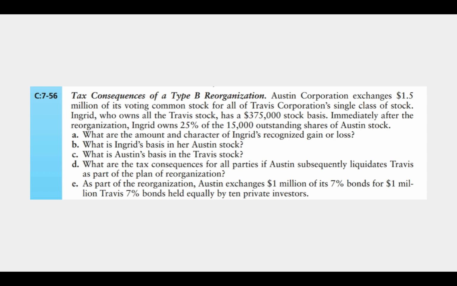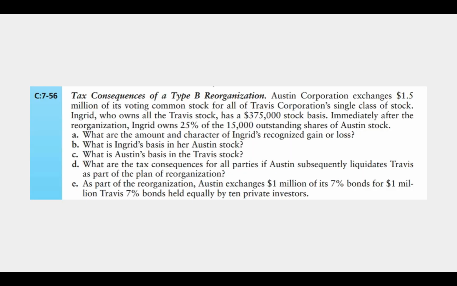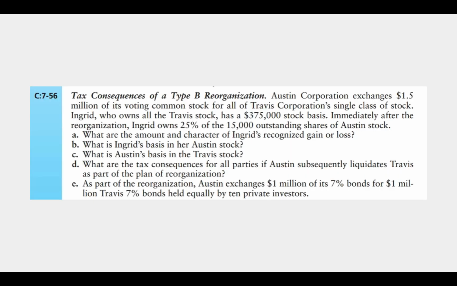So Ingrid is the shareholder. She's going to have some realized gain, but it's not going to be recognized. So her realized gain is the $1.5 million of shares she received minus her basis of $375,000. Her recognized gain is nothing because this is a non-taxable reorganization. B, what's her basis in her Austin stock? That's going to be a transferred basis because she didn't recognize gain or loss. So she had a basis in her Travis stock of $375,000, so the basis in her now Austin stock is $375,000.